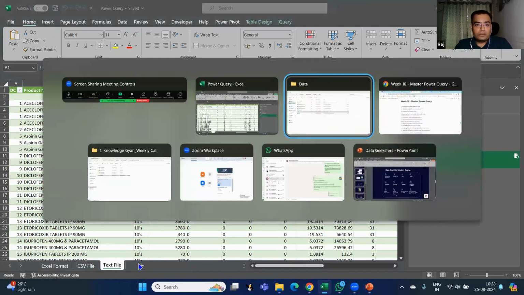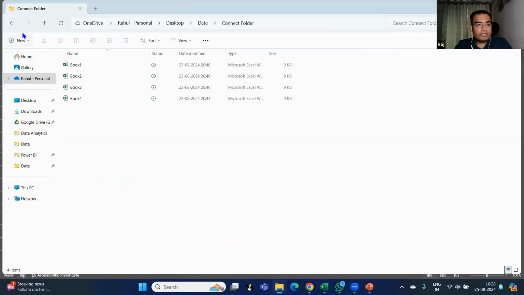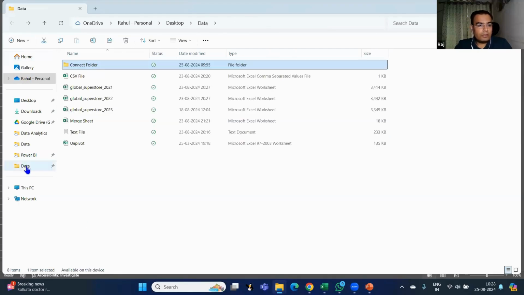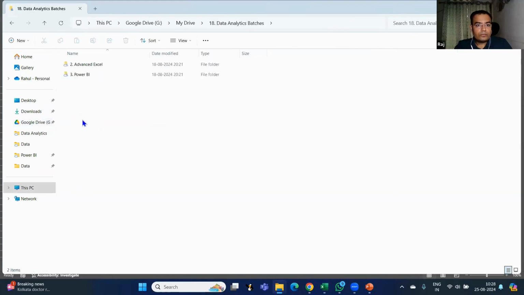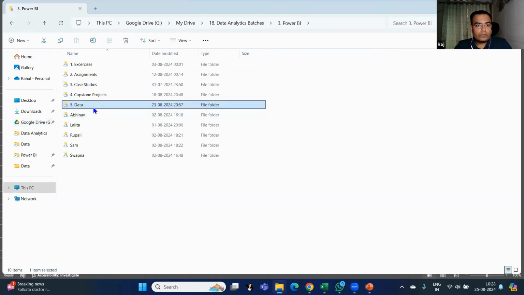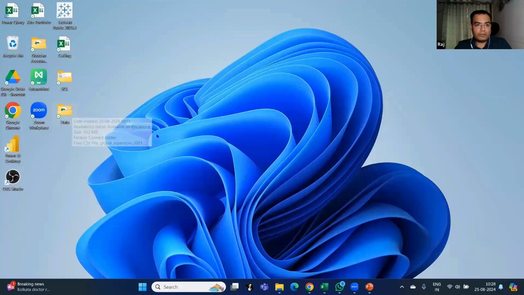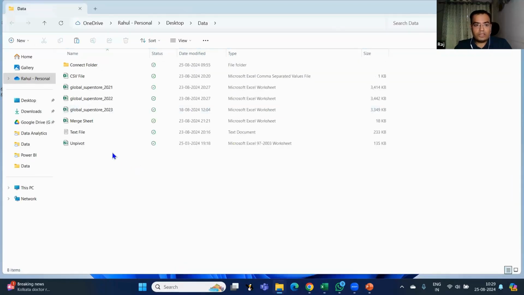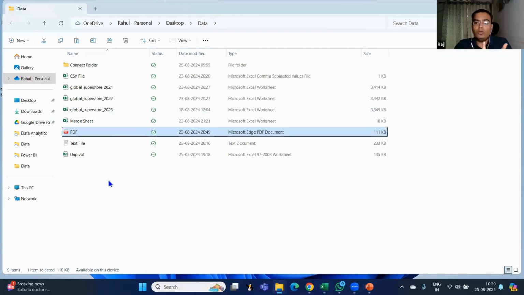Now comes the best part. If I have a PDF document, let me just see if I have any PDF document available to me. Just a second. Okay, this is the PDF file. Let me just copy and paste it in my data folder. So this is a PDF file. Now you might be wondering, in a PDF file you all have text. What do you want to copy from a PDF file? Yes, we can copy data from a PDF file also.